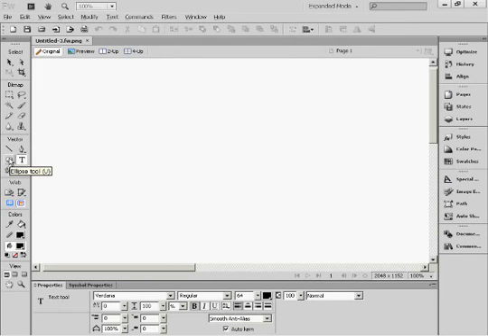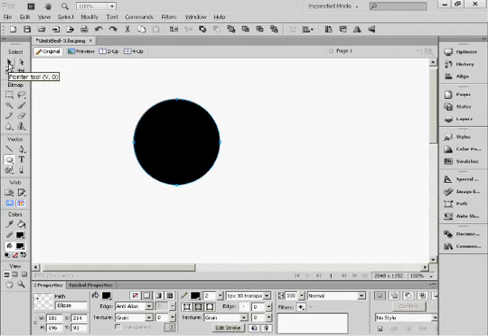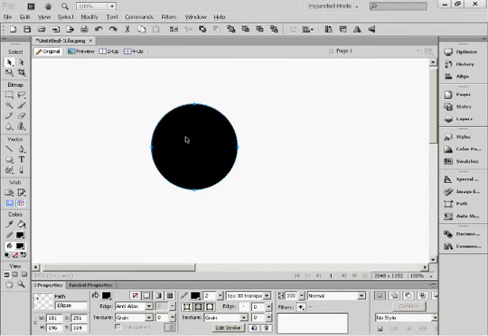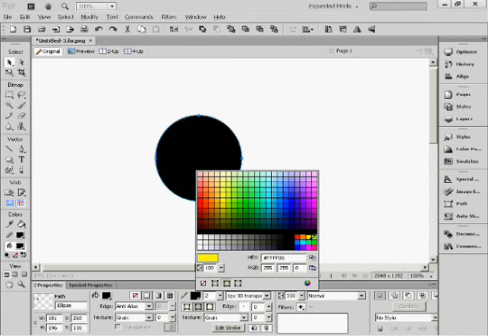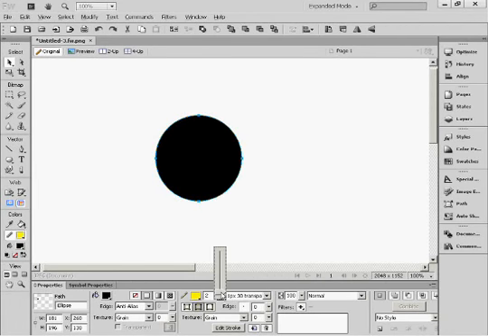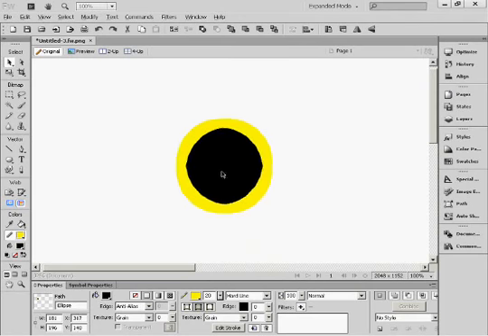So anyway, I'm going to go onto the Ellipse tool. Yeah, like that. So then I'm going to go on the pen tool here, and I'm going to click on yellow, and I'm going to move that to about 20. And I'm going to go into basic, and you click on outline. So there.